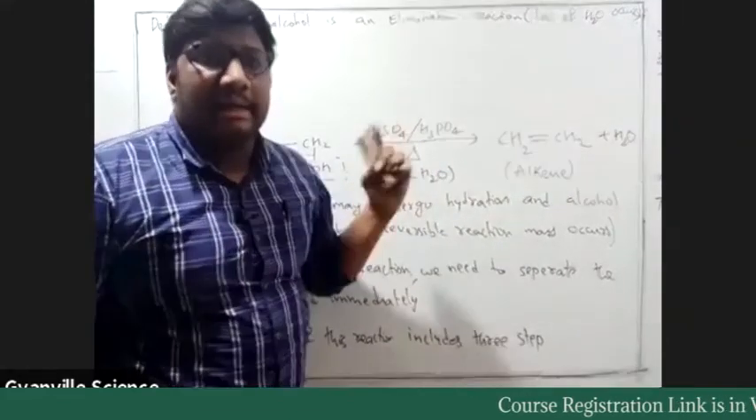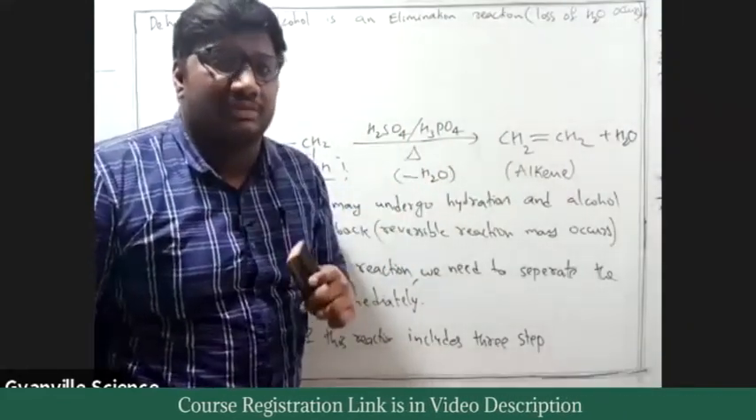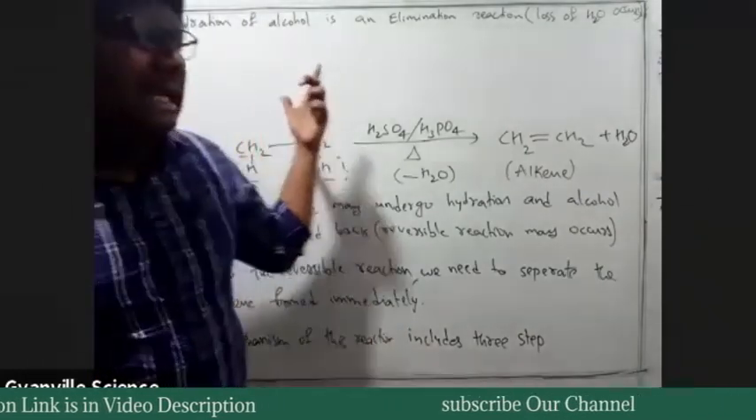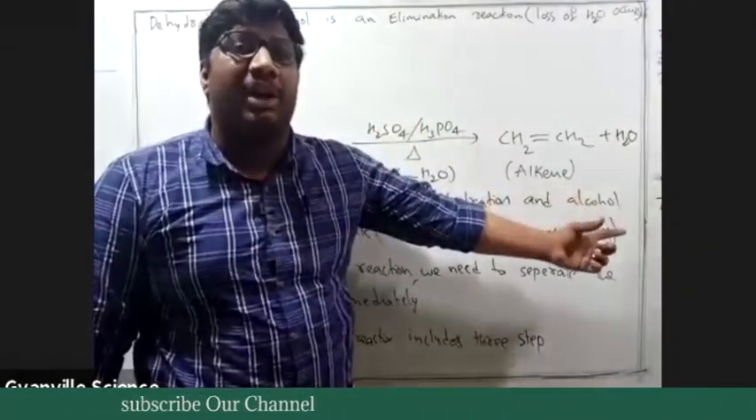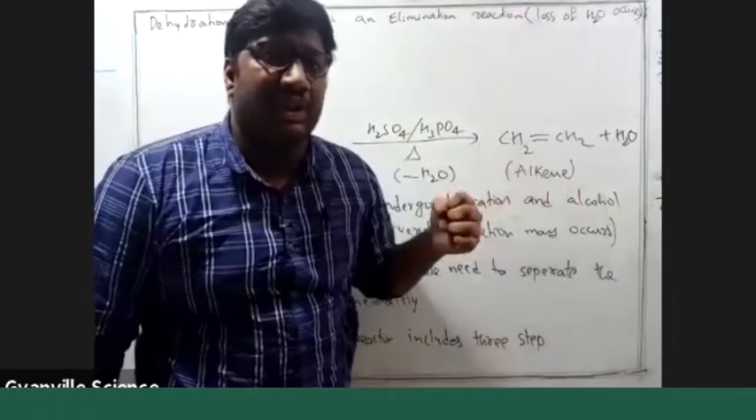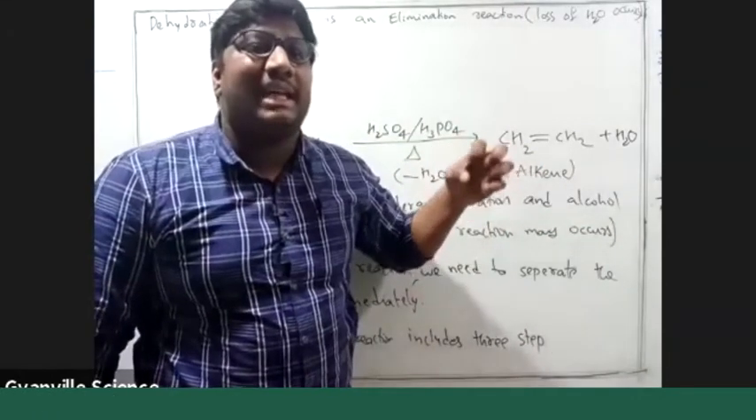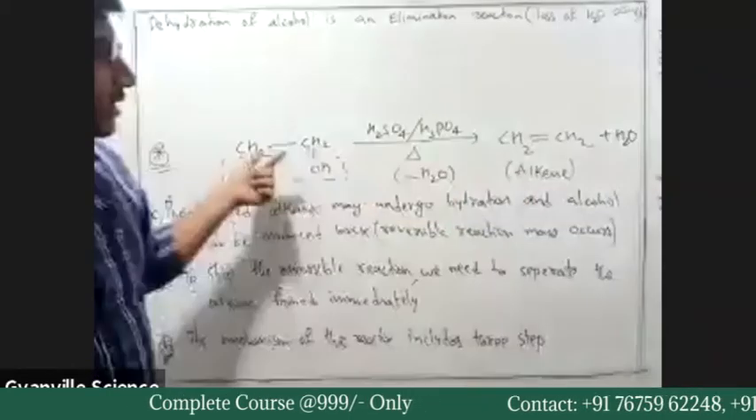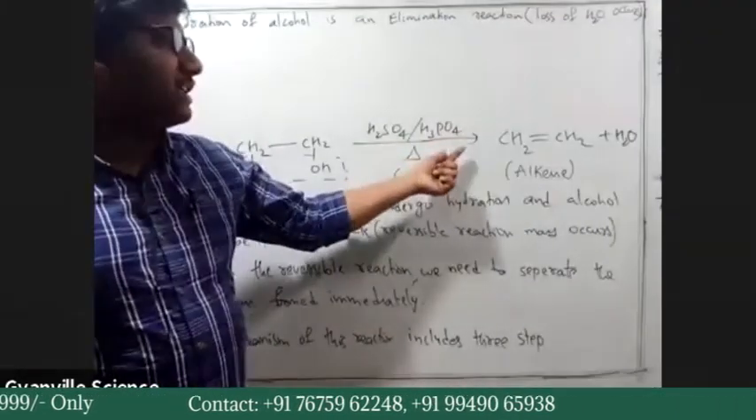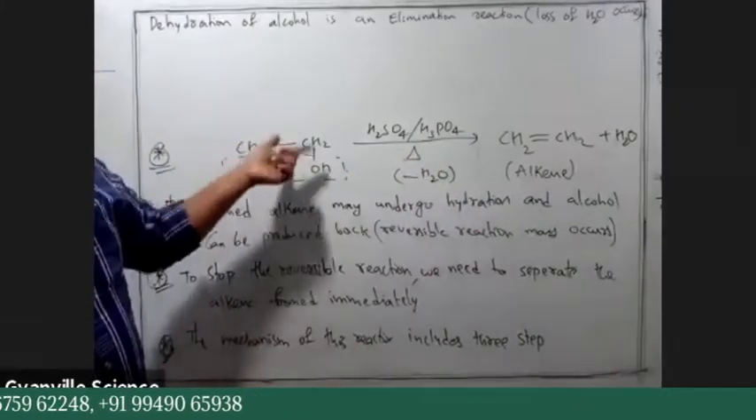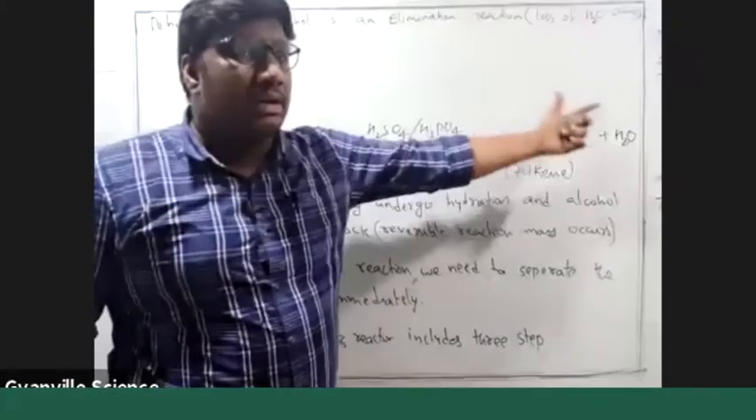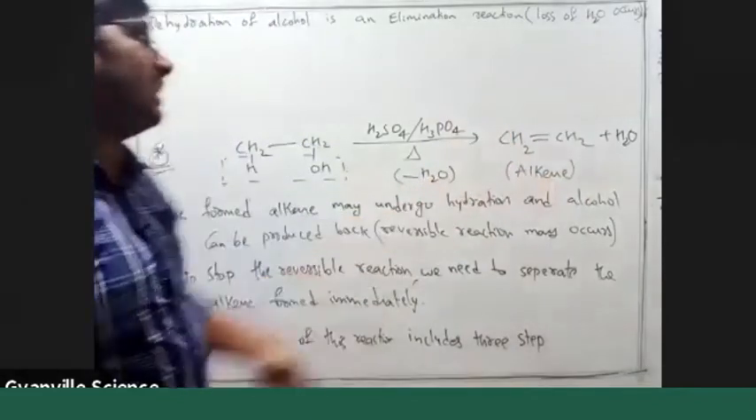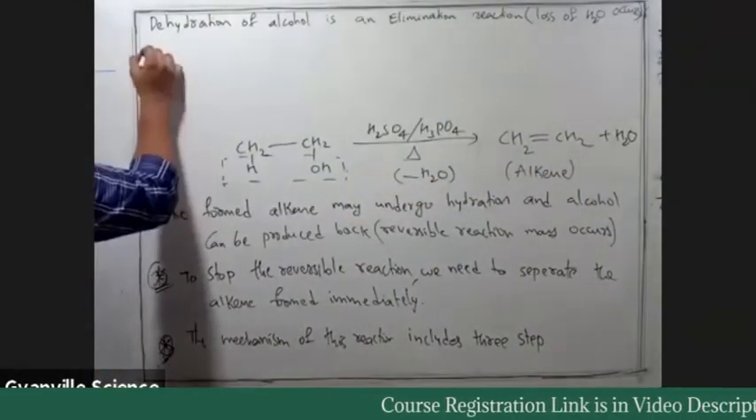Like in alkyl halides, we have seen an elimination reaction. So alkyl halide in the presence of alcoholic KOH, what happens? Elimination occurs. Alcoholic KOH acts as a base. Elimination occurs and alkene forms. So here also H2SO4 or H3PO4, on heating, the alcohols undergo loss of H2O, that is elimination reactions.